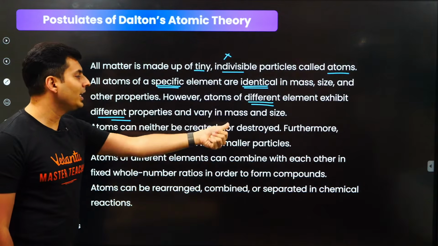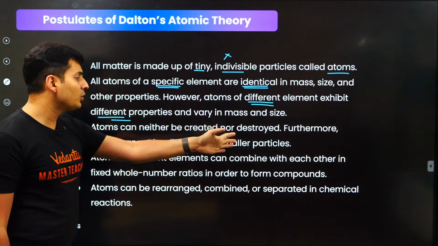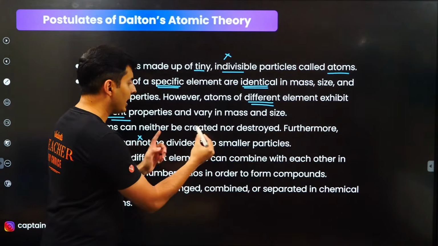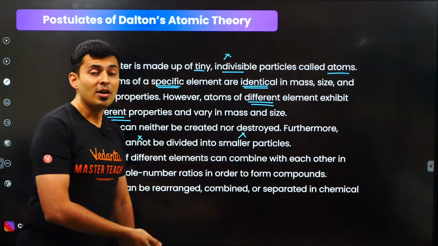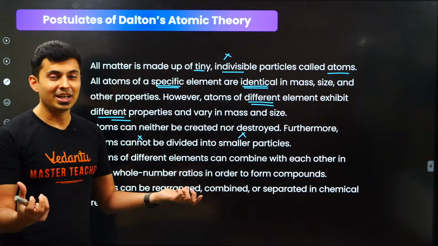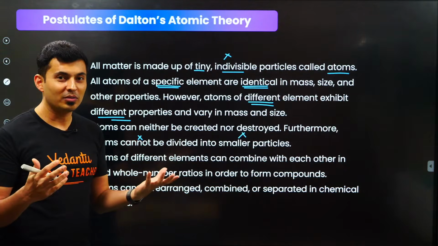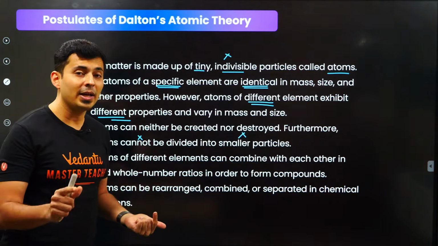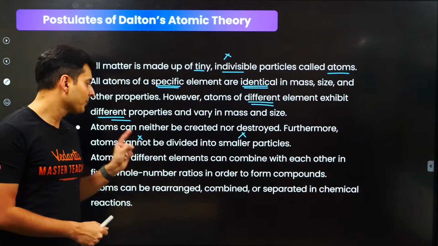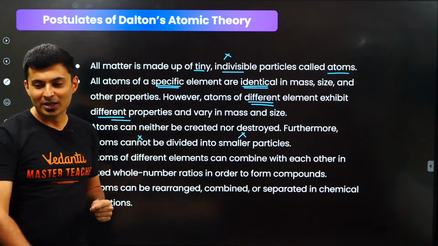Atoms can neither be created nor destroyed. Furthermore, an atom cannot be divided into smaller particles. This is wrong, guys. That an atom cannot be divided is wrong, and that an atom cannot be created or destroyed is also wrong. We know that in nuclear explosions, etc., mass can be created, mass can be destroyed, nuclei can be created, and all those sorts of things can happen. So that's why this is also partially wrong, saying that atoms cannot be destroyed, and also that you cannot further divide them into smaller particles. So 0 marks for this point.